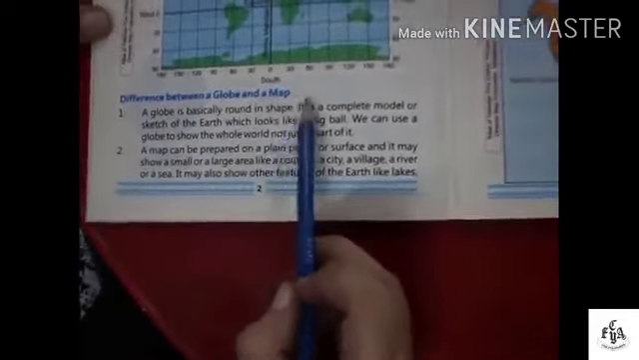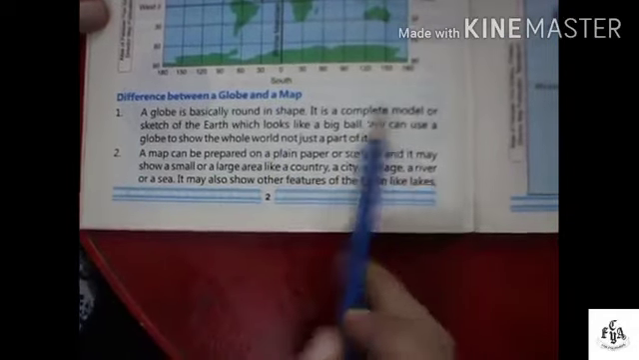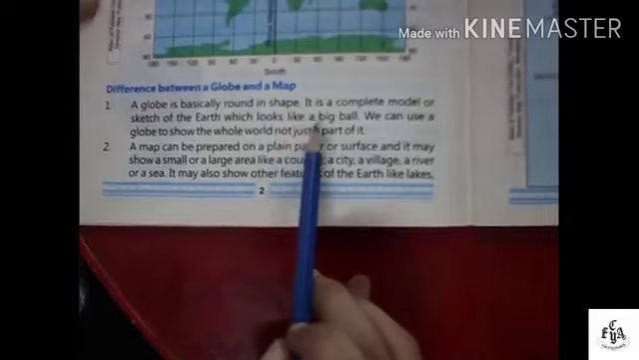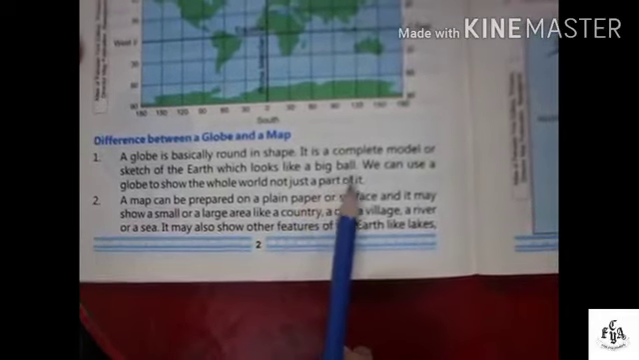Now, the difference between a globe and a map. A globe is basically round in shape. It is a complete model or sketch of the earth which looks like a big ball. We can use a globe to show the whole world, not just a part of it.